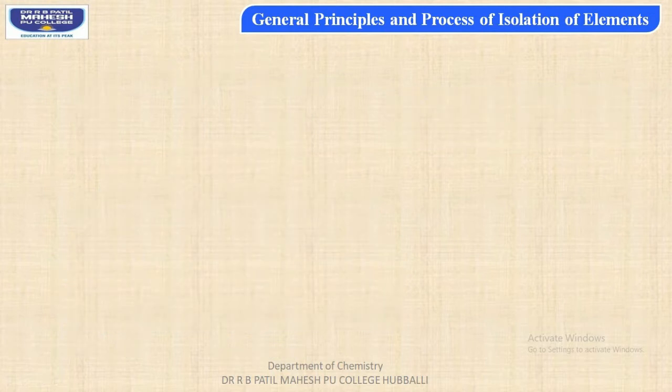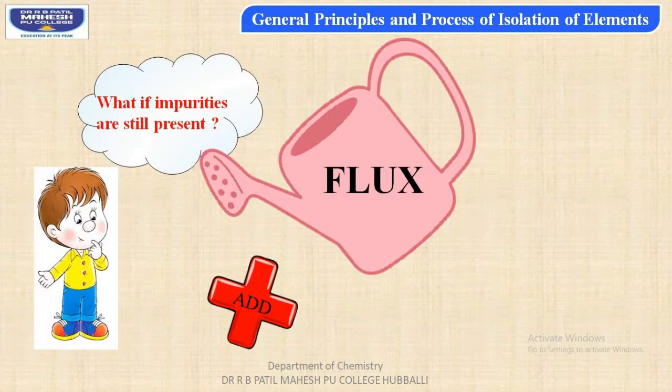So once we carry out the oxidation process, students, either by using the calcination process or else roasting process, now one more question arises: what if impurities are still present? Then for the oxide ore what we are obtaining, we are adding flux.